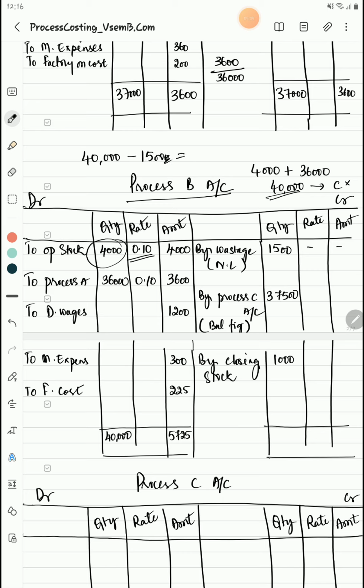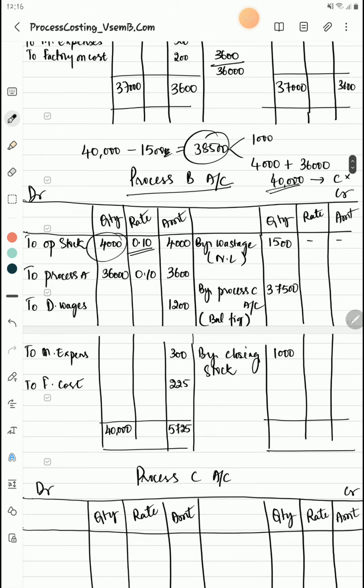So what will your balance be? That will be 38,500. Out of this 38,500, they have decided to keep 1,000 as closing stock. So the remaining 37,500 will go to process C account. Did you get it? Yes.